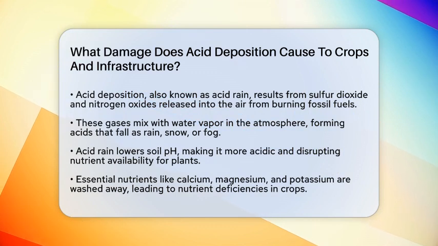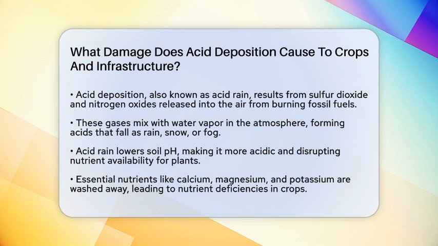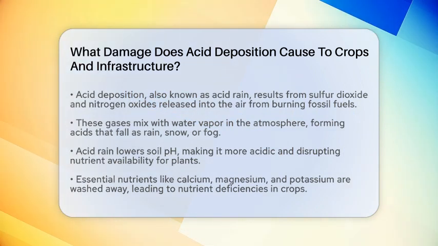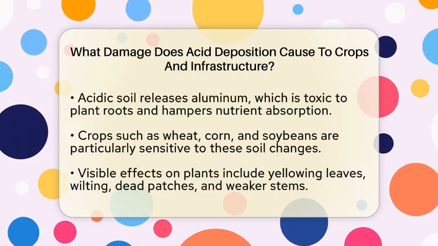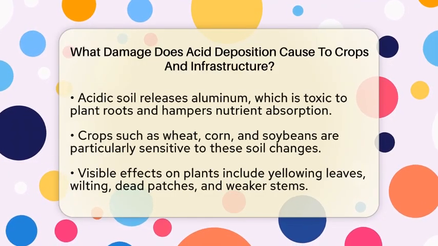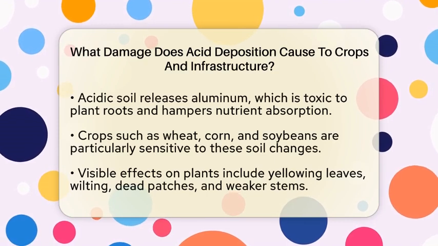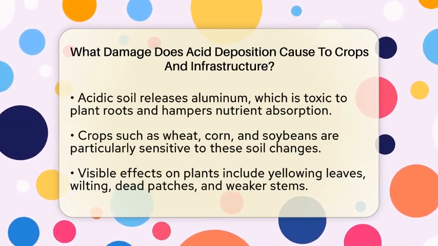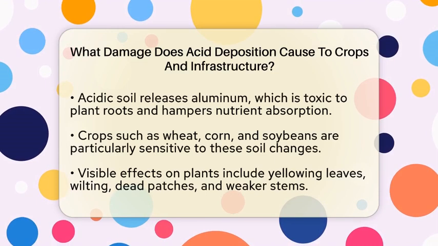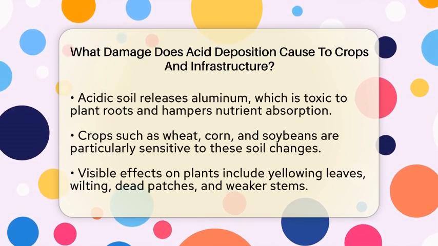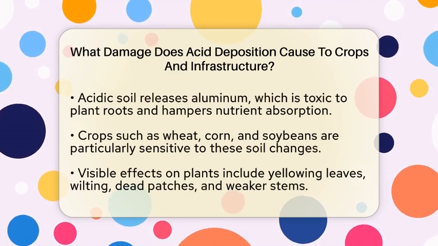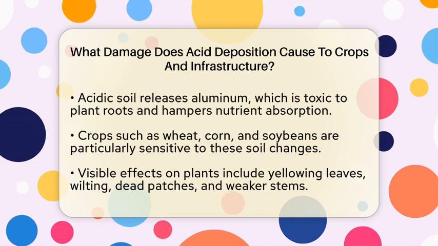For crops, acid deposition changes the soil in ways that make it hard for plants to grow. When acid rain hits the ground, it lowers the soil's pH, making it more acidic. This disrupts the balance of nutrients that plants need, like calcium, magnesium, and potassium. These nutrients are essential for healthy growth, but acid rain causes them to wash away with water. As a result, plants can suffer from nutrient shortages, which stunt their growth and reduce crop yields.